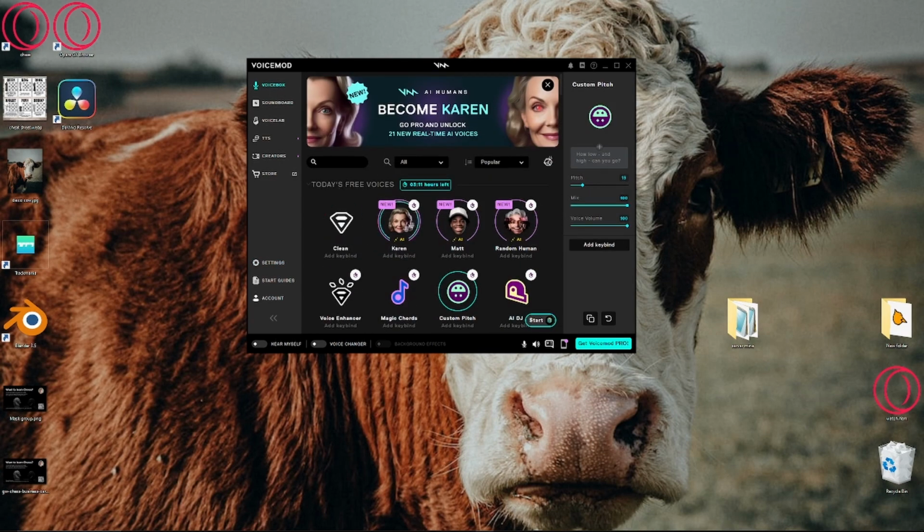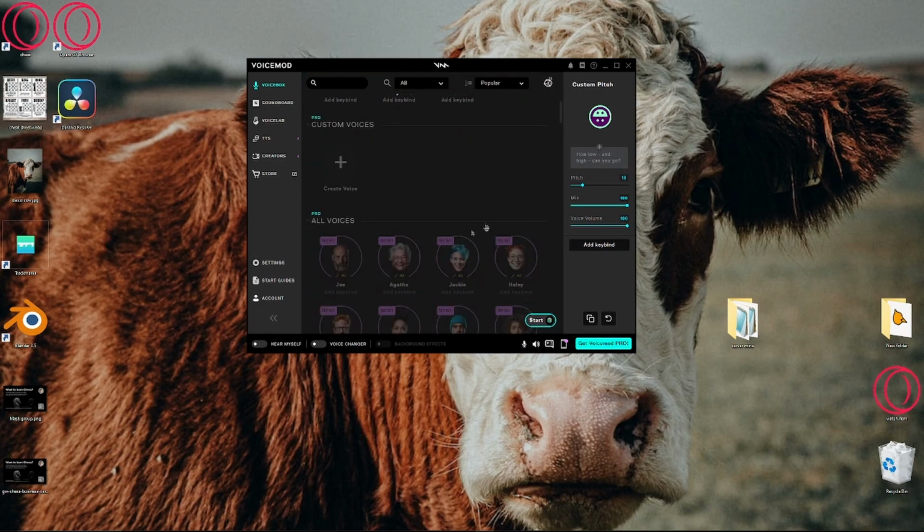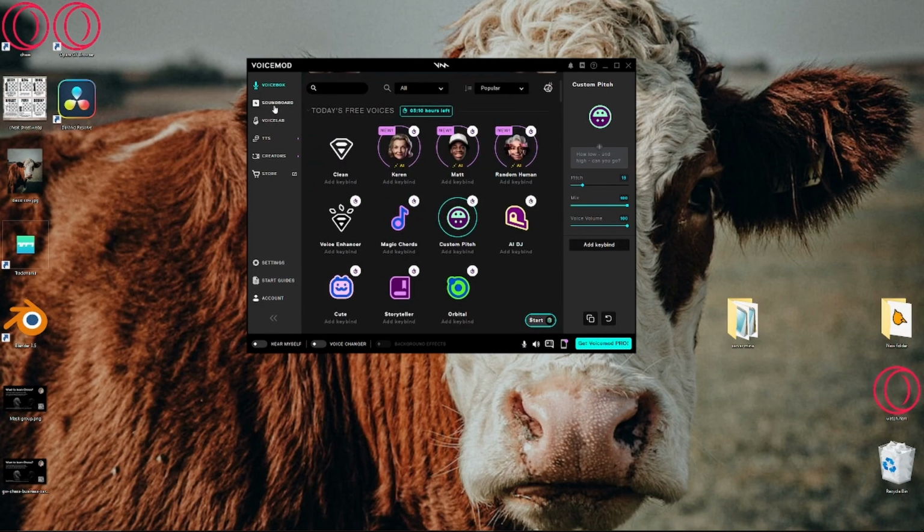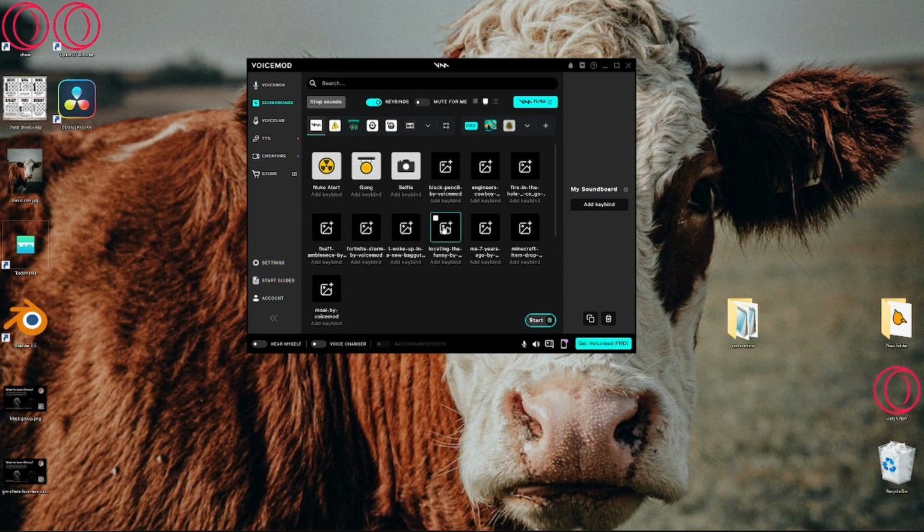So this will offer voice changers and a soundboard. You can only have about 15 of these actually put on at once, and you can only use about 5, I believe, at a time.